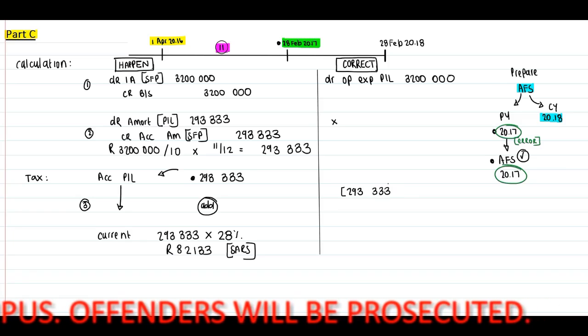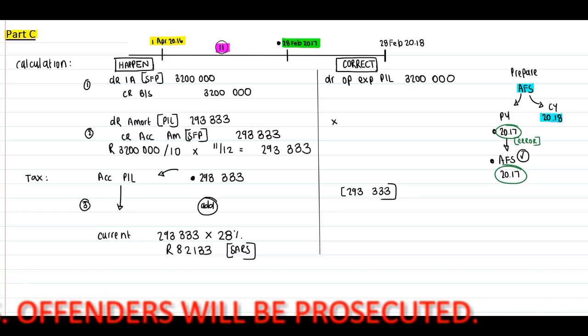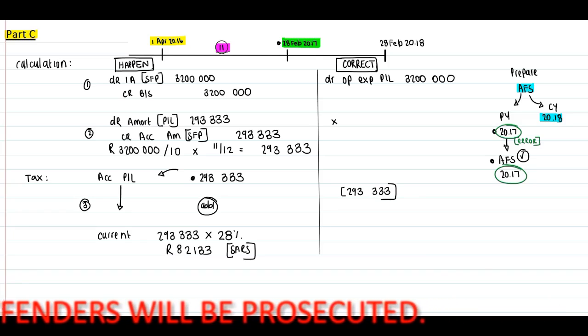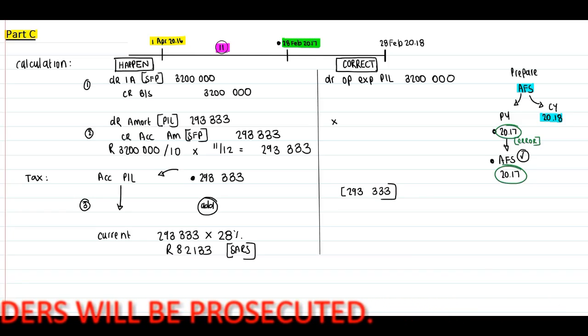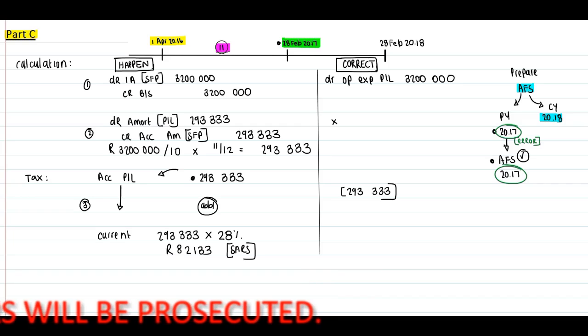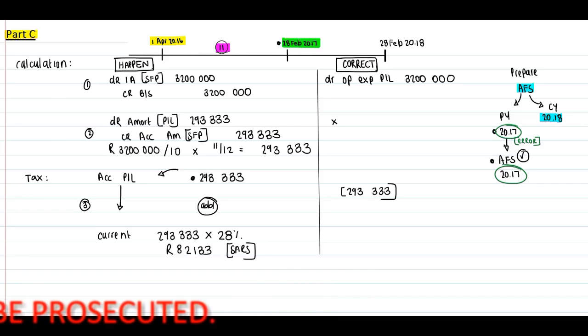93,333. Okay, guys, they did not mention anything about the fact that we may deduct the internally generated goodwill or may not deduct this for tax purposes. Therefore, if we correct this journal entry, it doesn't matter that we have the 3.2 million included in our accounting profit or loss. Okay, now we are able to include our disclosure.